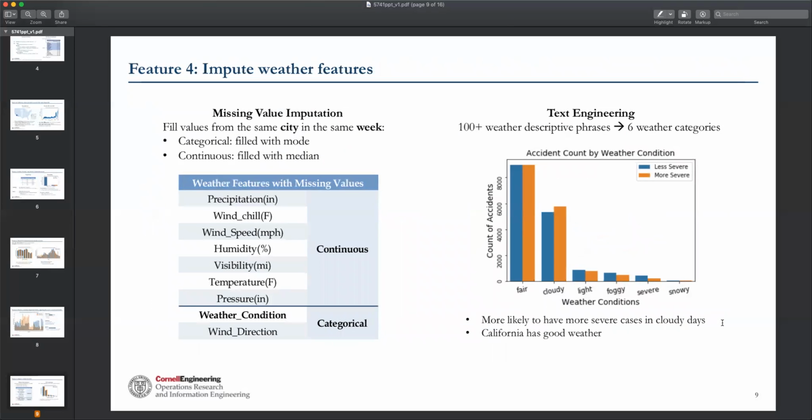And now we look at the weather features. In weather features, we still need to deal with some missing values. So we first impute those values by filling from the same city in the same week. For categorical features, we fill with the mode, and for continuous features, we fill with the median.